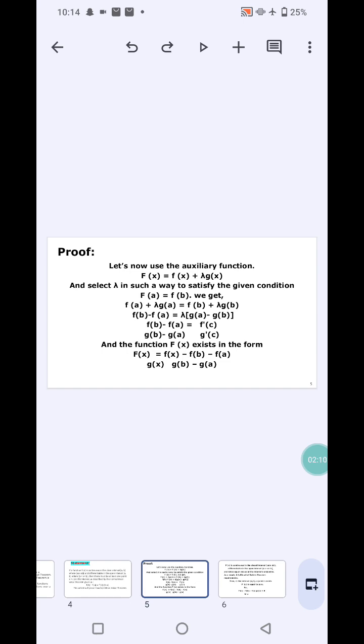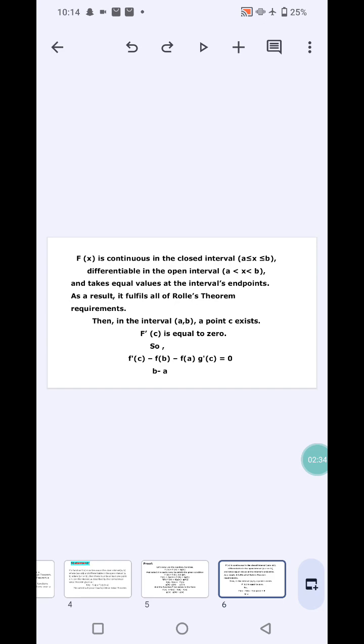f(b) − f(a) is equal to f'(c), and g(b) − g(a) is equal to g'(c), and the function F(x) exists in the form F(x) = f(x) − [f(b) − f(a)] g(x) / [g(b) − g(a)]. F(x) is continuous in the closed interval a ≤ x ≤ b, differentiable in the open interval a < x < b, and takes equal values at the interval's endpoints. As a result, it fulfills all of Rolle's theorem's requirements.